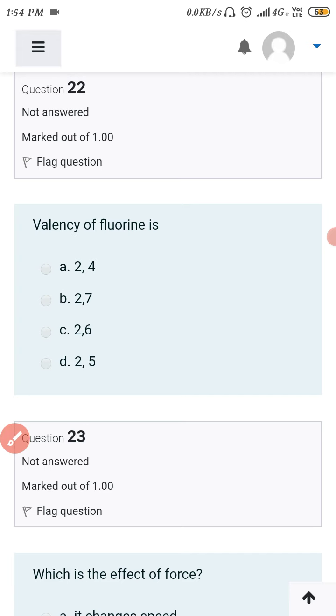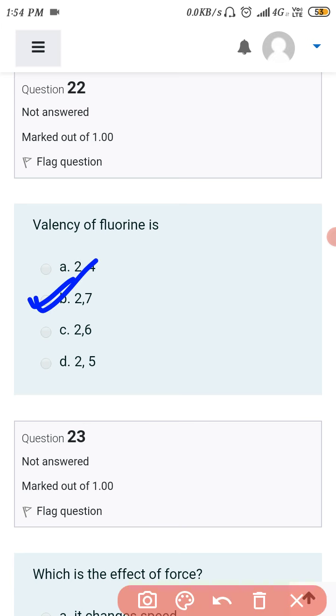Next, the valency of fluorine. Here they have to write down the electronic configuration of fluorine. So fluorine has atomic number 9, so the electronic configuration is 2, 7.